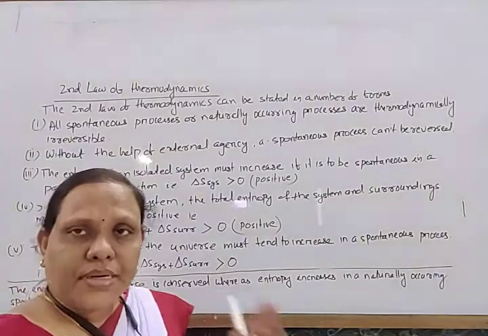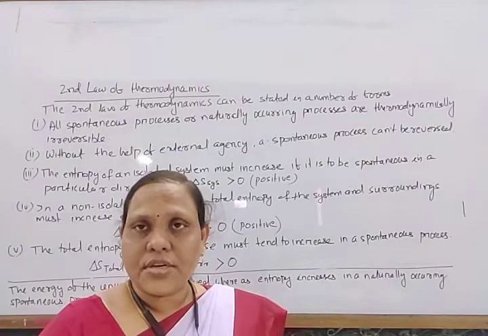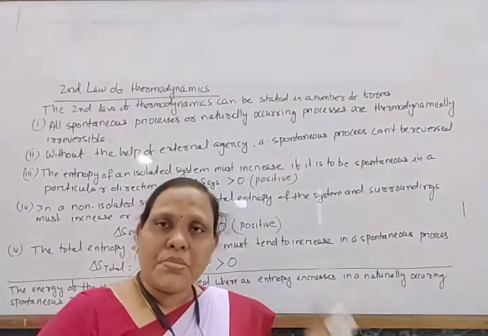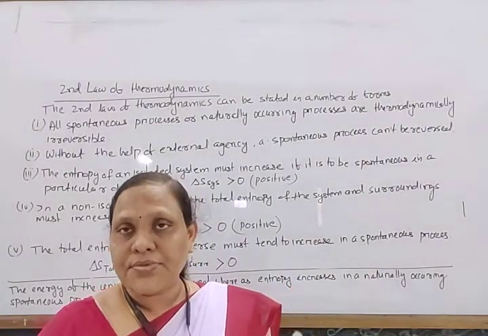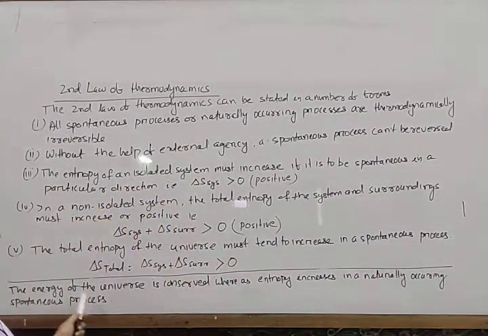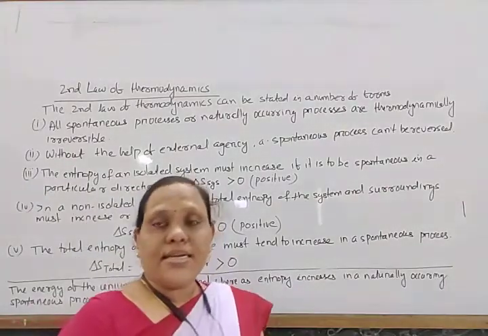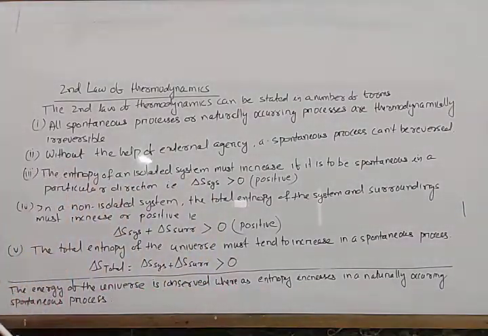That is the first law. There is no change in total energy; one form of energy can be changed to another, but entropy should increase. So the energy of the universe is conserved, whereas entropy increases in a naturally occurring spontaneous process.